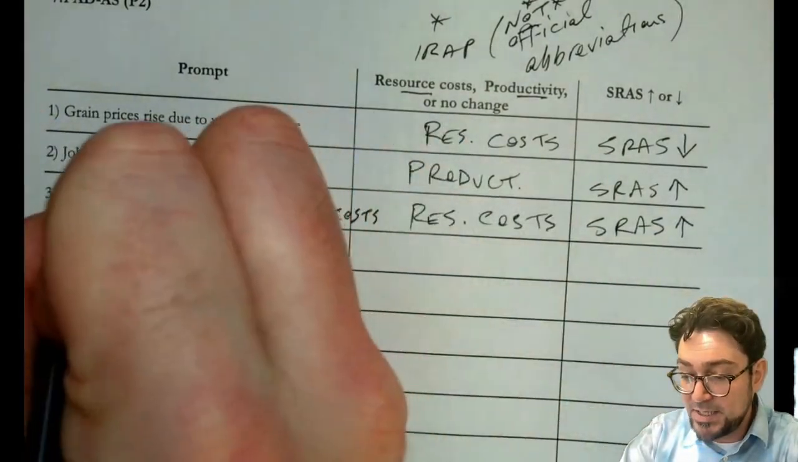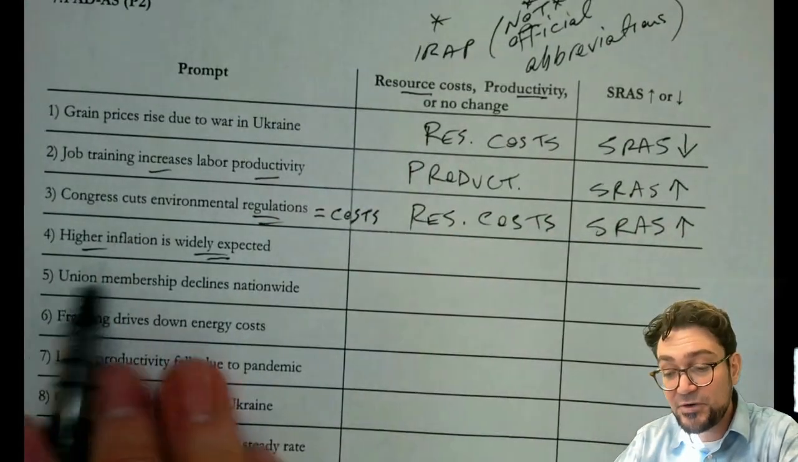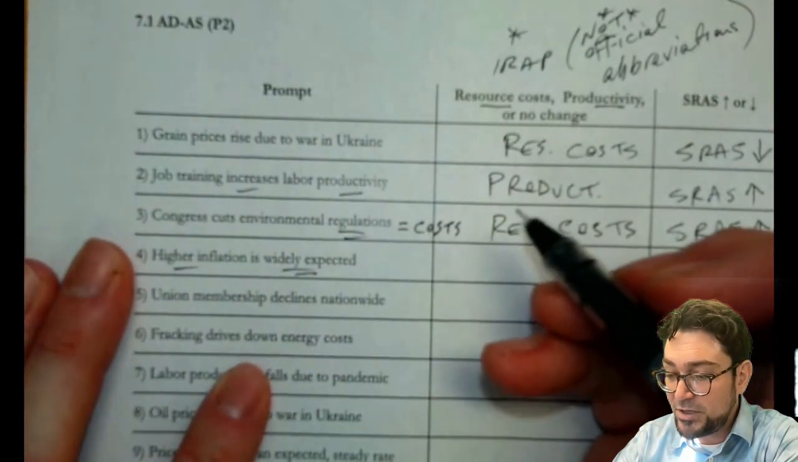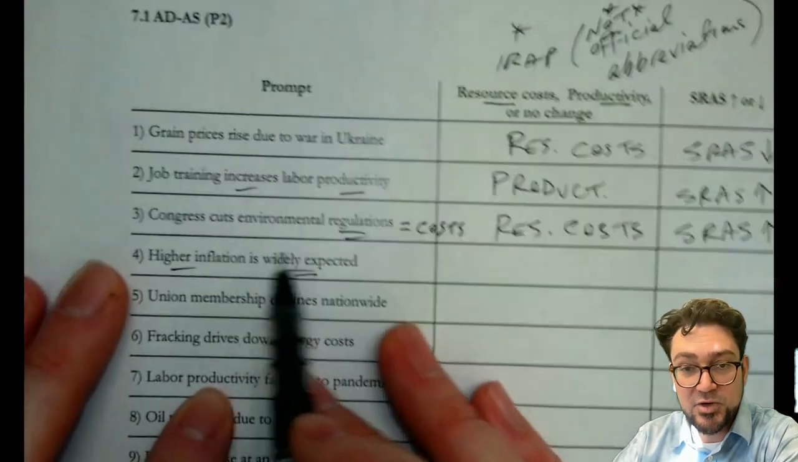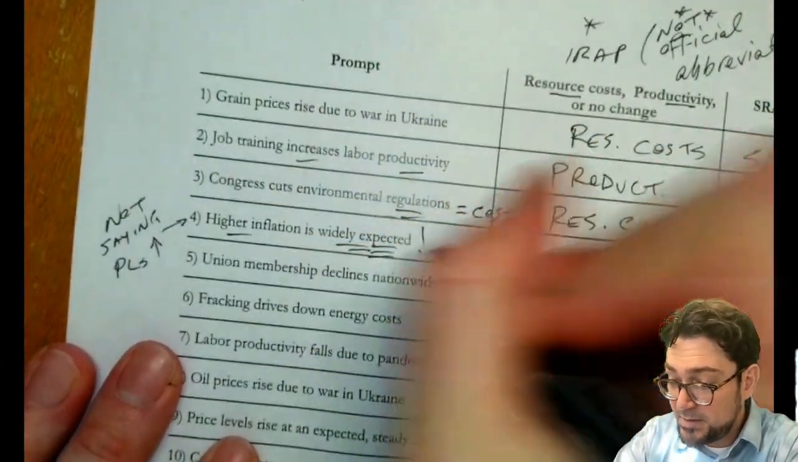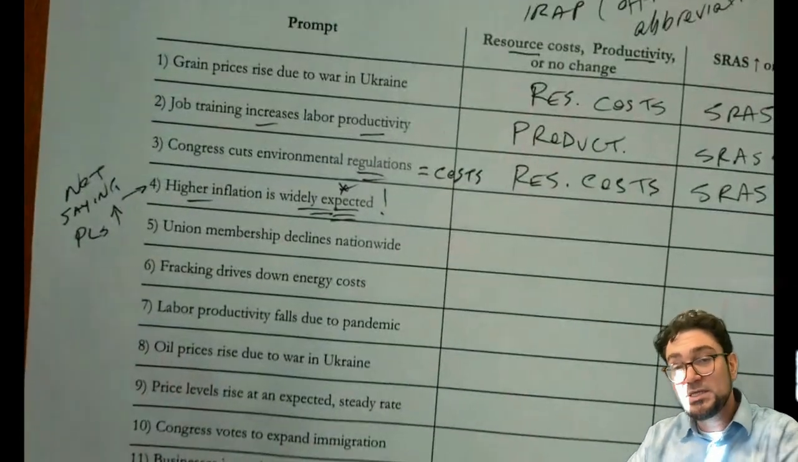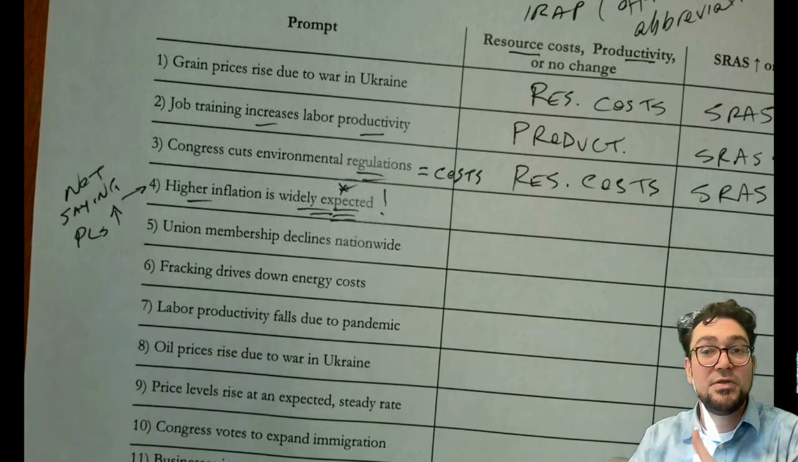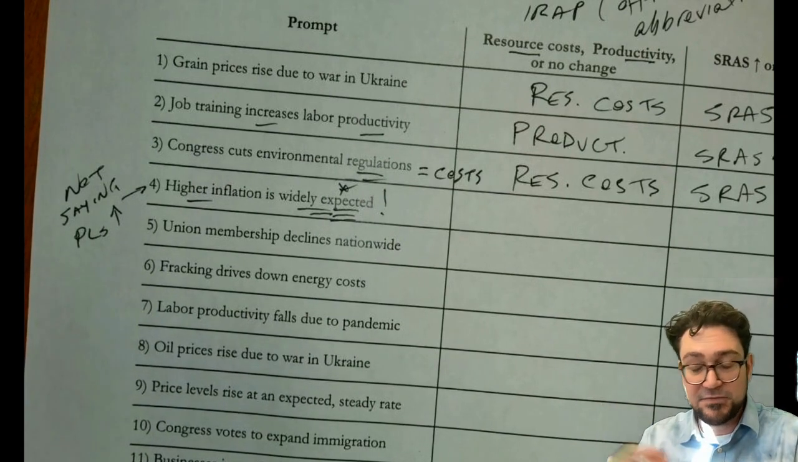Higher inflation is widely expected. Now, this one is often very tricky because the first words here, higher inflation, we know that price levels don't shift the curve. But this isn't actually saying that prices are changing, right? This is not saying price levels increased. This is saying it's expected. And the difference here is that if we expect the inflation, then the workers and the suppliers are going to go to their bosses and their network and say, I need a raise, right?